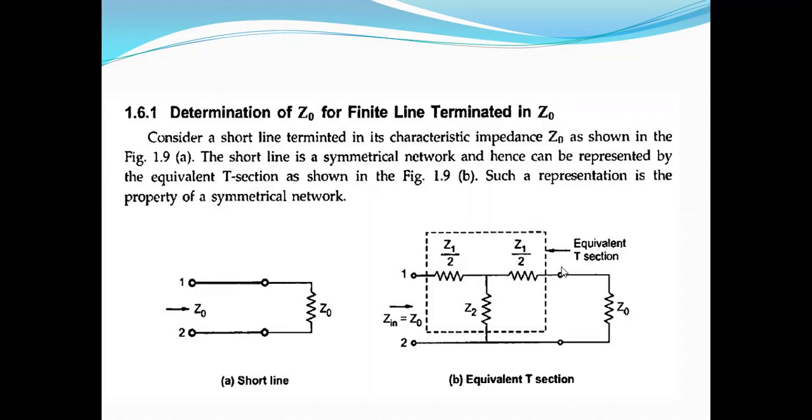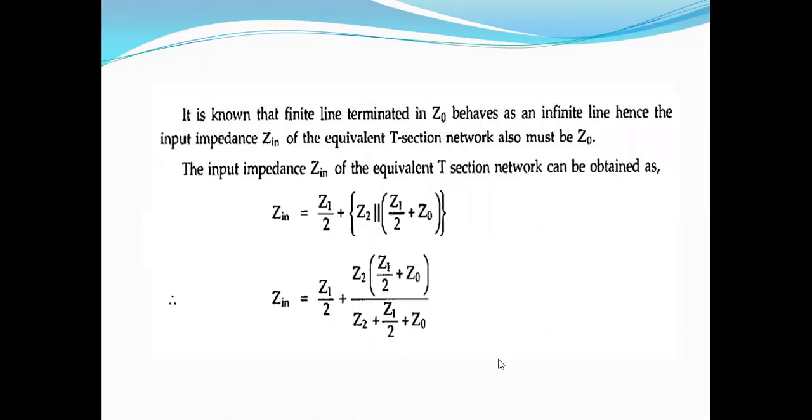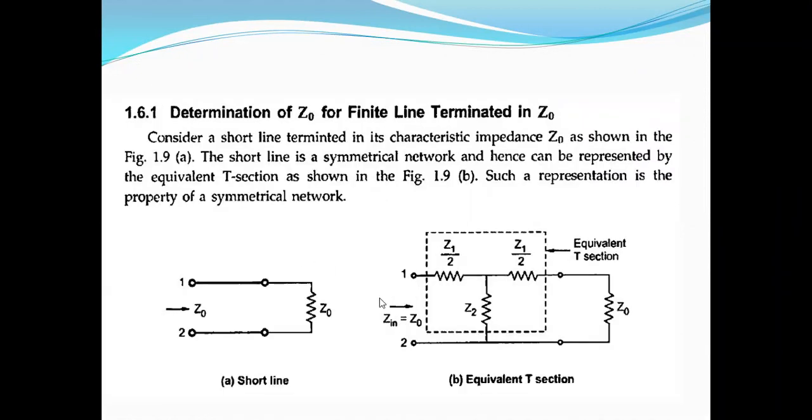Now here you see the line is terminated with Z0 and it behaves like an infinite line. So whatever the impedance offered by this finite line is also Z0. Now we see the calculation of this impedance.